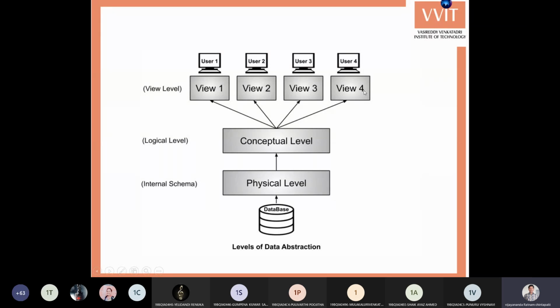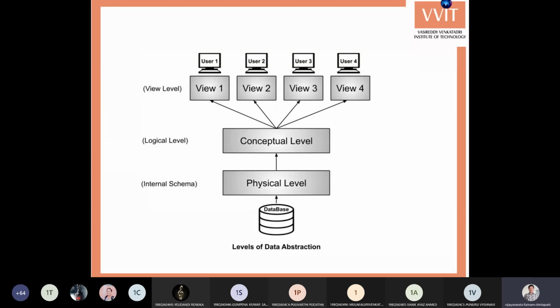The database consists of the total amount of data, but it is not viewed by all users in the same manner. Based on their privileges, they can view the data. That's why the view is different for each user: user 1 has view 1, user 2 has view 2, user 3 has view 3, and user 4 has view 4.